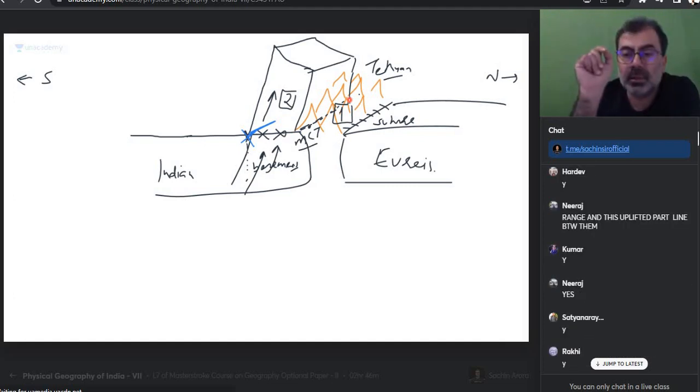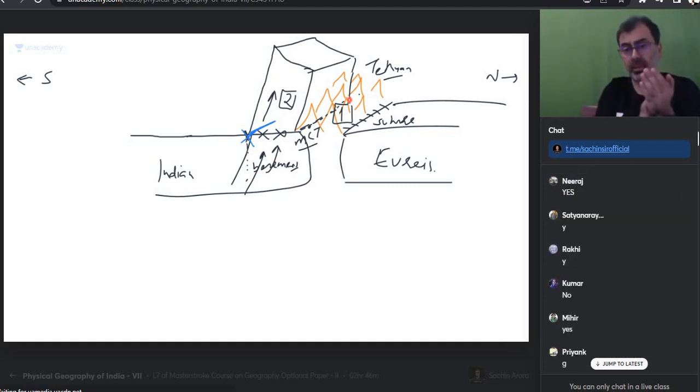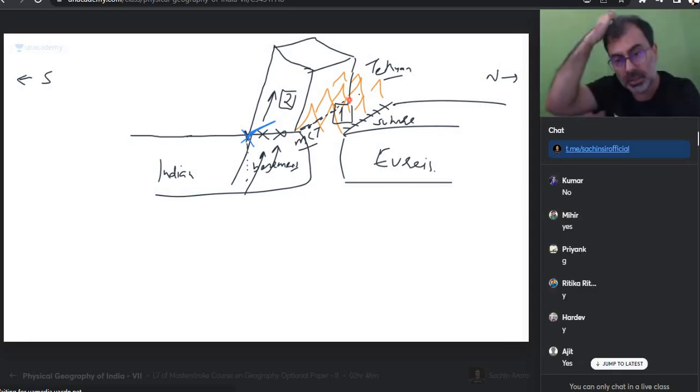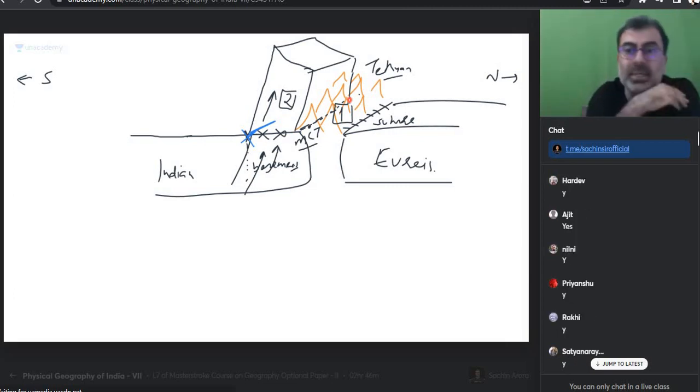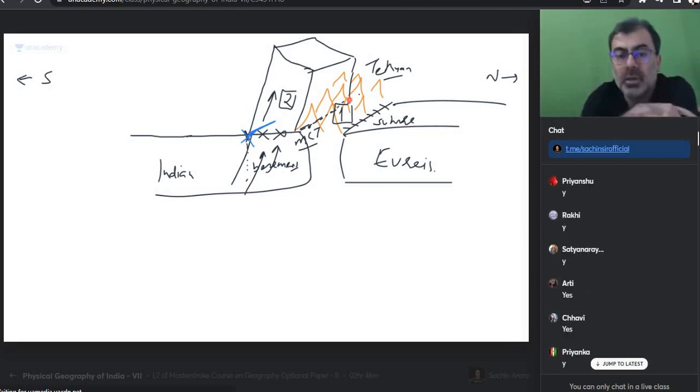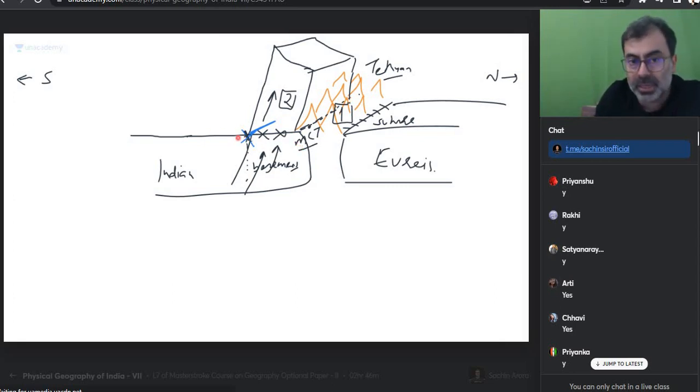Have you played cards? कभी ताश के पत्ते खेले? उनको फेंटा है? Sometimes do they get arranged like this or not? One part is elevated, कुछ part बाहर को निकल रहा होता है. ऐसा ही pack of cards की तरह से ही ऊपर को आ गया. So will it have edge on this side, edge on that side also? Edge on the side of Tethyan Himalaya is called MCT. Yes. Edge on the side of the remaining plate. This is called MBF, Main Boundary Fault.